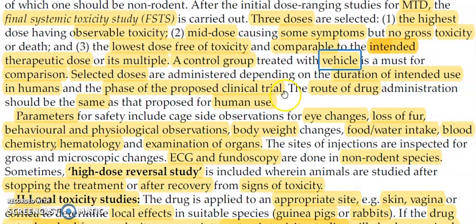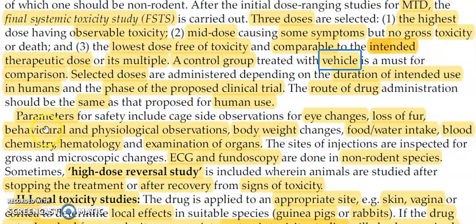Suppose the person is suffering from diabetes; how long that person is going to take the drug, in the same way you have to give the drug in rodents. According to the phase of the proposed clinical trial, you have to give the dose here, right? And the route of drug administration should also be the same as for human use, right? This is the repeated dose.